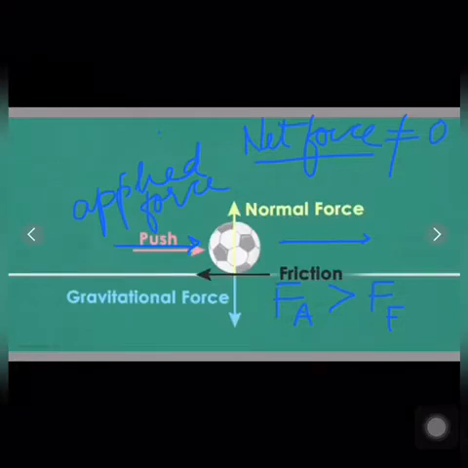So I hope you have understood. When the net force is zero, that means when the forces are balanced, the object will not move. And if the net force is not equal to zero, that is, the unbalanced forces are acting on an object, only then the object will come in motion.